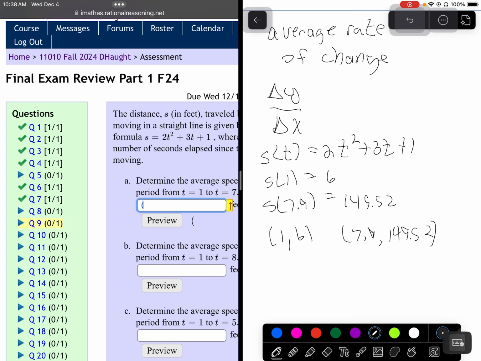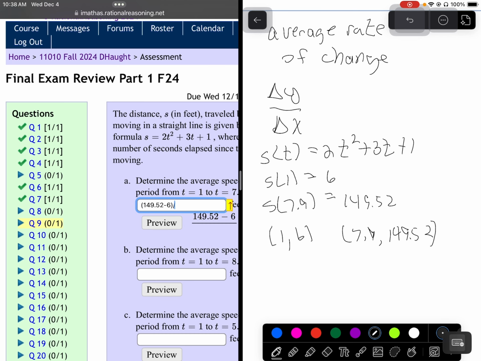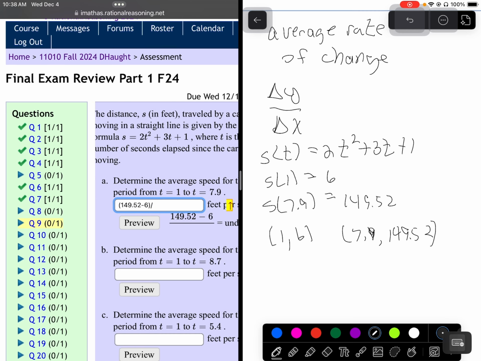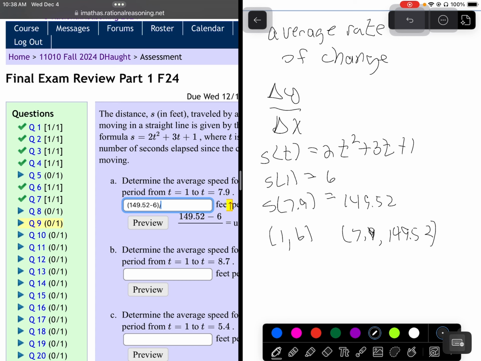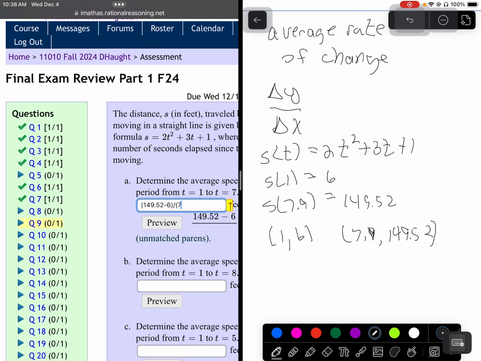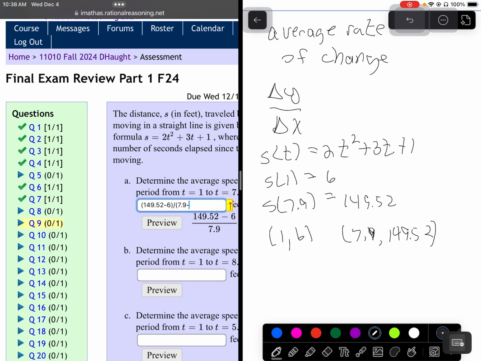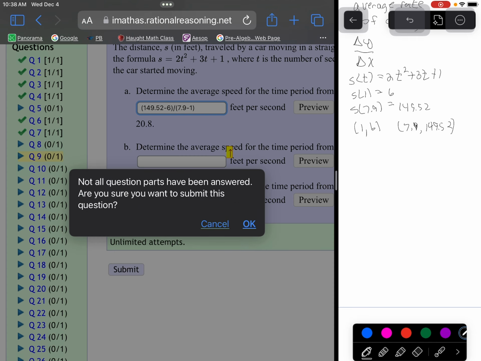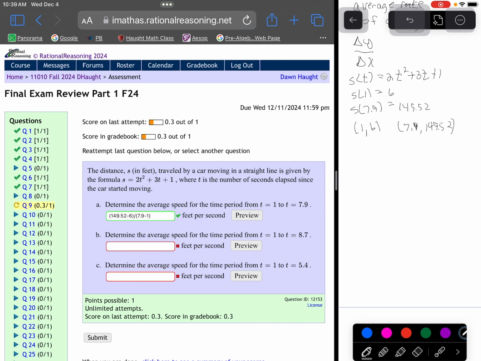So my change in y is 149.52 minus 6, which I could have done in my head, 143.52, divided by the change in x, 7.9 minus 1. Let's see if they like that, or if they are okay with us letting iMath do the work. Yeah, they're good with that.